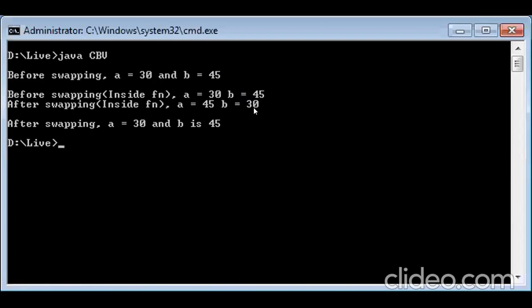Is it clear, Anushri, till now? Yes, ma'am. Okay, I come out of my function. I do not get the swapped values. I still have the values 30 and 45. Is the output very clear? Before swapping, I have 30, 45. Inside the function, the values are swapped. But when I come out of the function, A is still the same old value and B is also the same old value. I will take my program once again.